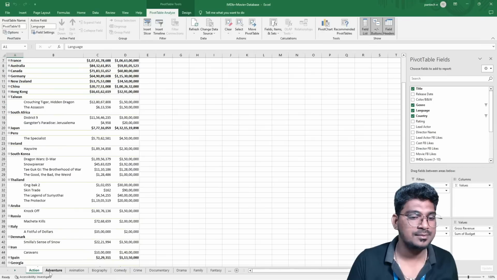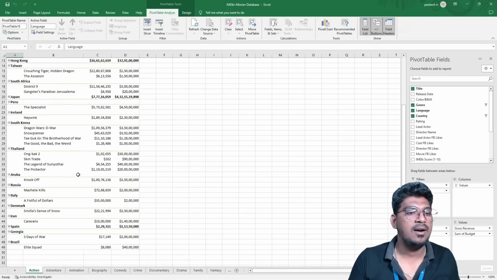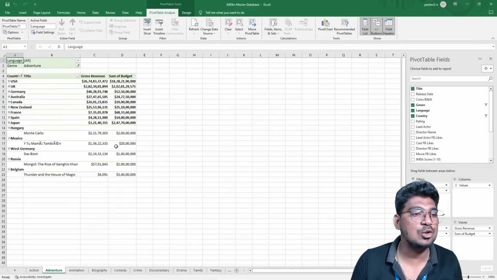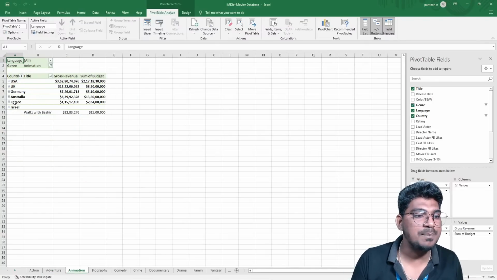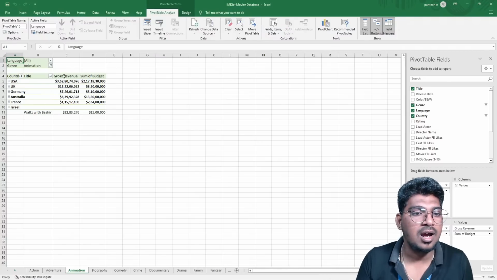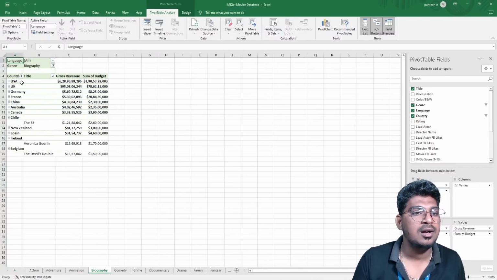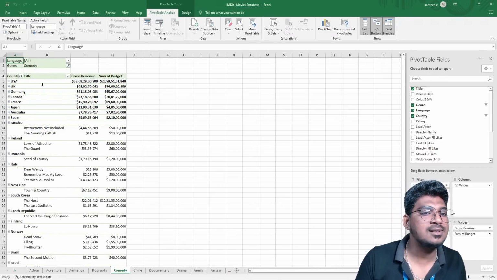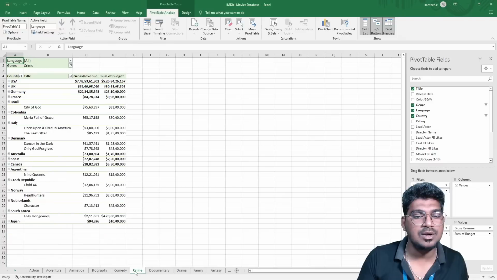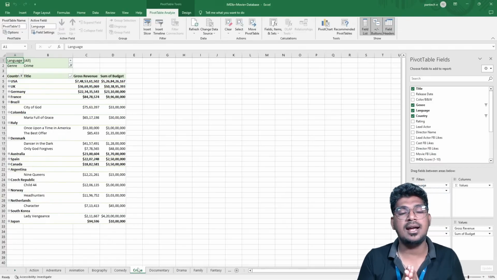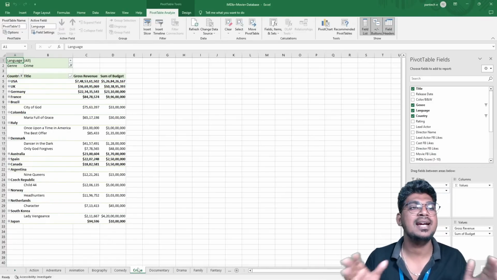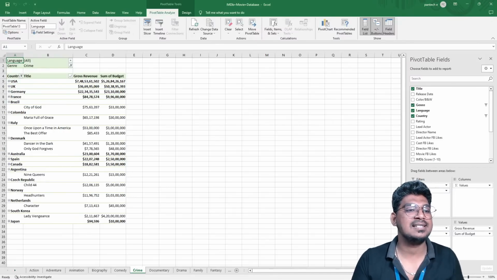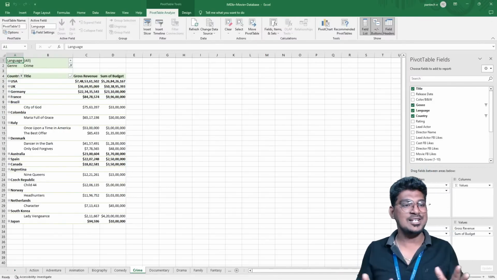You can see this one. Action: country and also the title; adventure: country and also the title, gross revenue; animation: country basis and also the title and gross revenue; biography: country basis, title basis, gross revenue; comedy: country basis, title basis, gross revenue; crime, like that. So each and every genre-basis report is going to be displayed and filtered. Okay, right. Yes, slicer is also related to the filter.